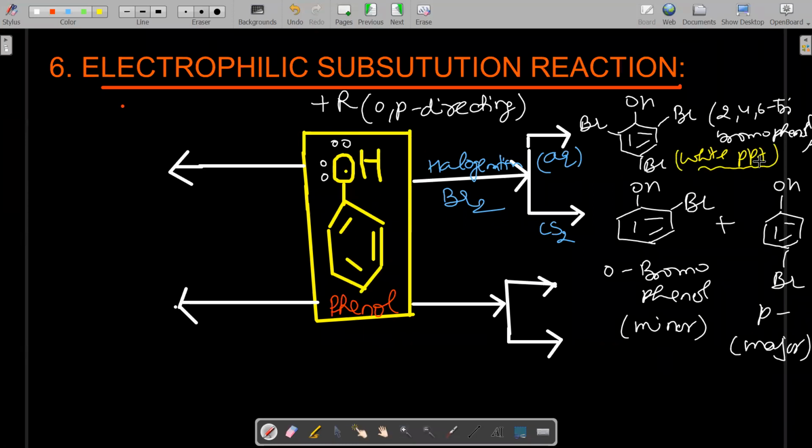So there are two types of reaction. When it comes in the exam, what happens when phenol reacts with bromine in carbon disulfide, you write the monobromo product, but when in aqueous medium, you write tribromophenol as a white precipitate. This first reaction, the aqueous one where a white precipitate forms, can also be used as a distinguishing test for phenol from any other compound. Is it clear to all of you? Clear or not? Yes, ma'am.